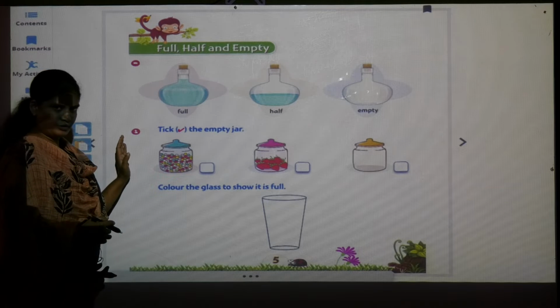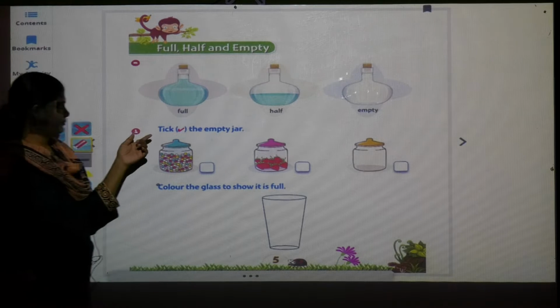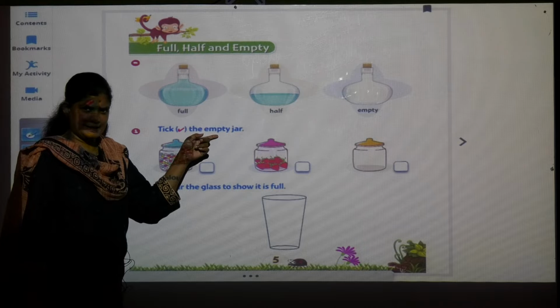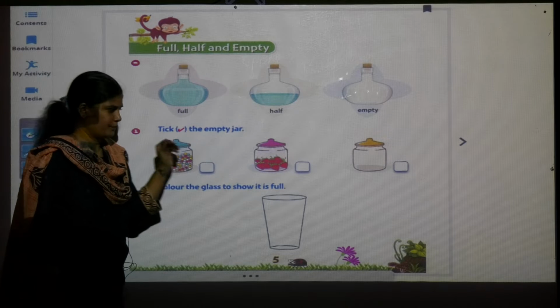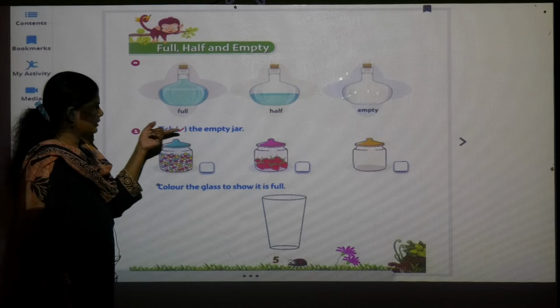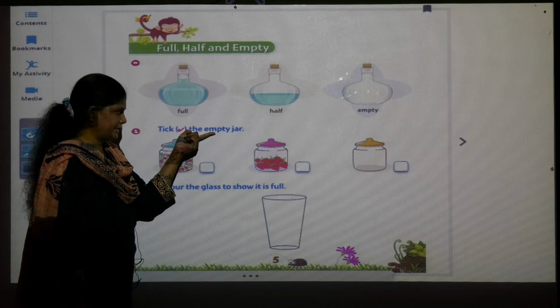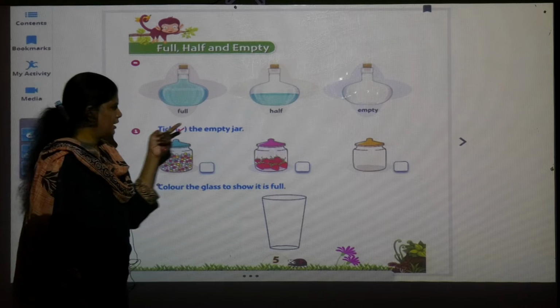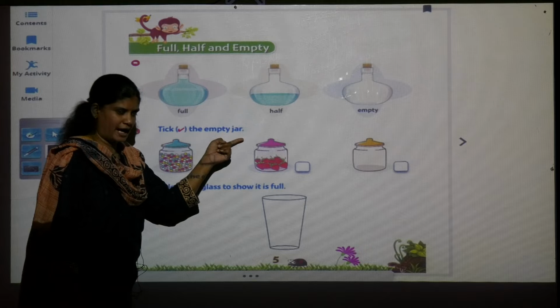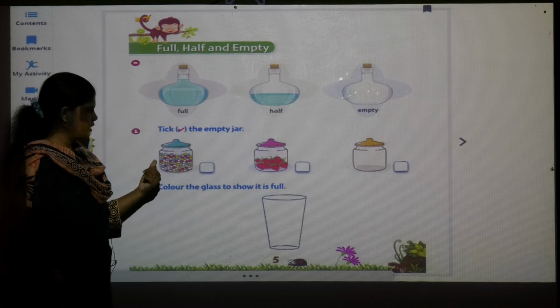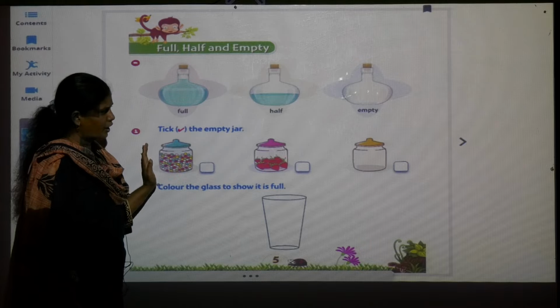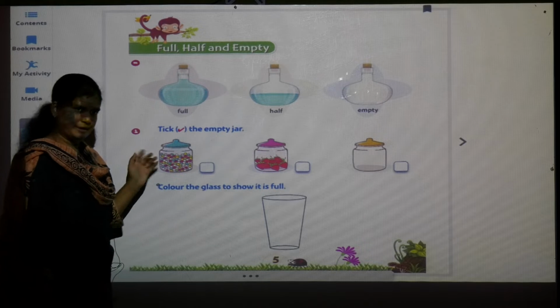Now first we will read the sentence and then we will see what they have told us to do. So TICK tick, THE the, EMPTY empty jar. Tick the empty jar. They have here 3 jars. So we have to see which jar is the empty jar.